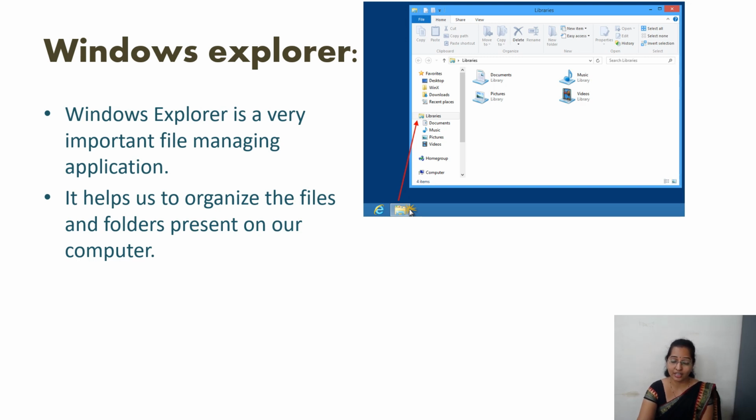Windows Explorer is a very important file managing application. See, in a computer we'll be having separate music files, video files, gaming files, and any data or information files. Those all are stored separately in a computer. Where? In Windows Explorer. And this is the icon for Windows Explorer. Yellow color icon, can you see this? This Windows Explorer helps us to organize the files and folders present in our computer.